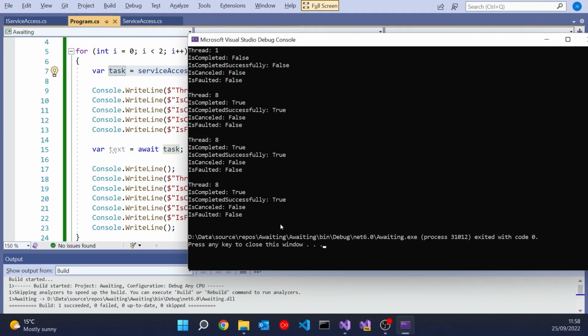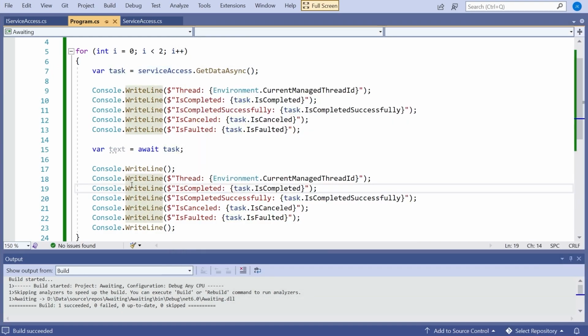Now looking at those other properties, is cancelled is all to do with cancellation tokens, and that's something I've really been meaning to do a video on for quite a while, so that's something we'll come to later on. Is faulted is all to do with exceptions. So let's introduce some exceptions to see what's happening there.